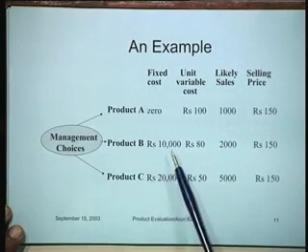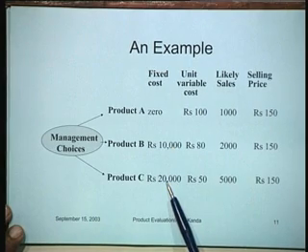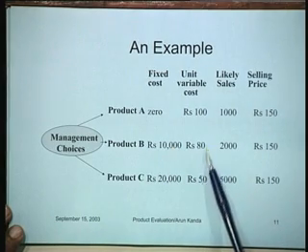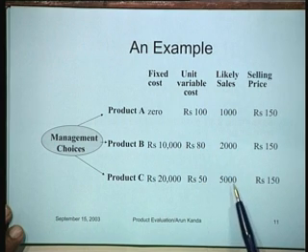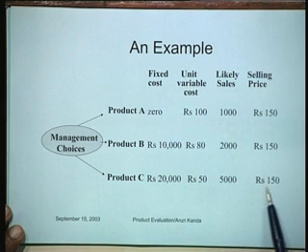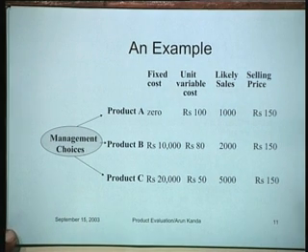Product C, the investment gets doubled and the unit variable cost comes down considerably. It's now only 50 rupees a piece, and we can go up to 5,000 rupees and the selling price is 150,000. What we'll try to do is we'll try to draw for this particular situation the profit volume charts for individual products and see how different ranges give us different opportunities and how exactly we can determine the best opportunity for different types of products.